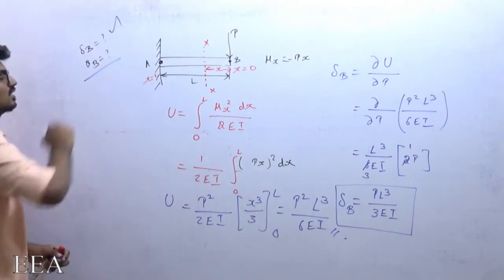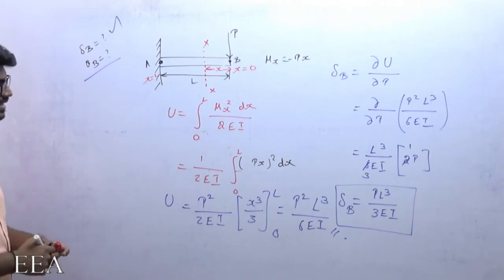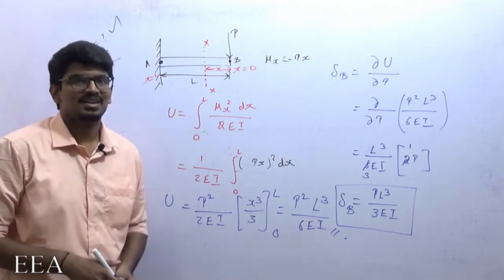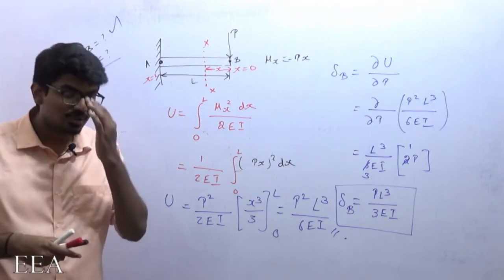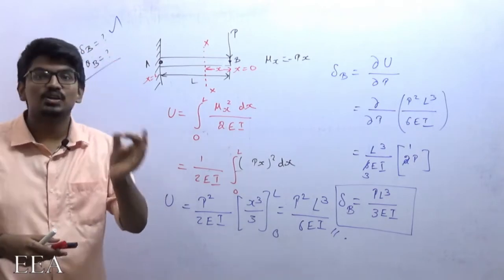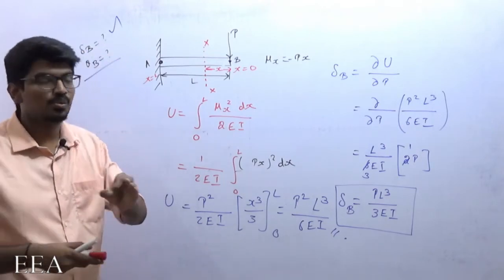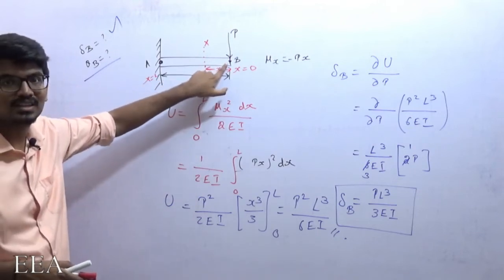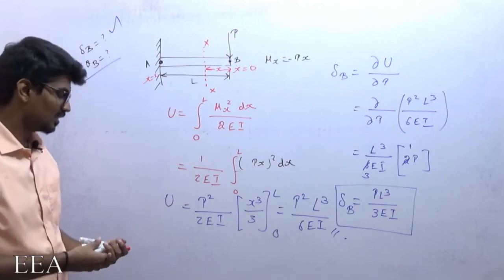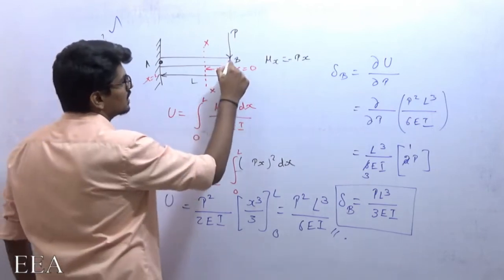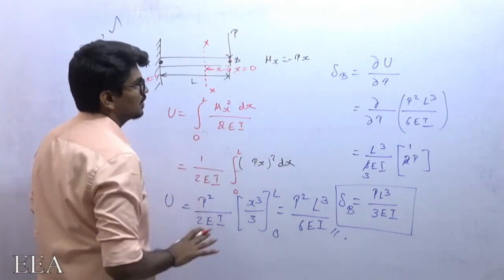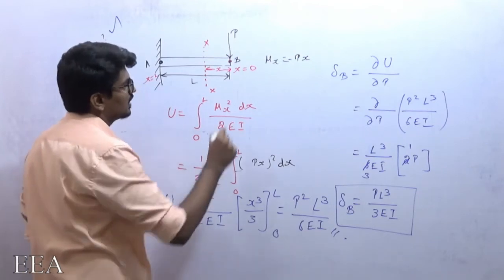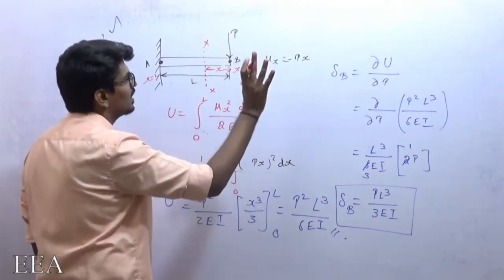How to find out slope? For finding slope, I need to differentiate the total strain energy with respect to moment, with respect to the moment which is acting at the point where I need to find the slope. Carefully listen. This is the point where I need to find the slope, but there is no moment acting there.